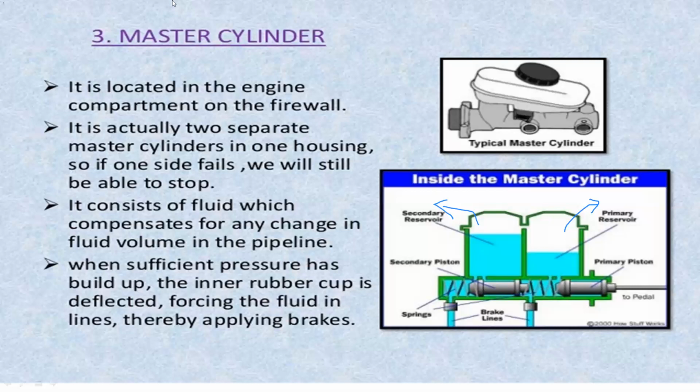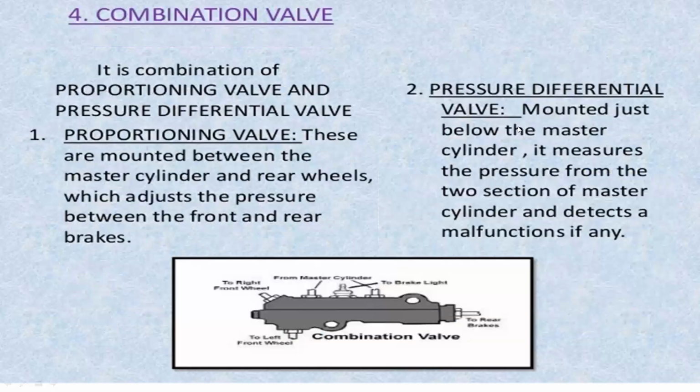And next, the fourth one, combination valve. It is a combination of a proportioning valve and a pressure differential valve.